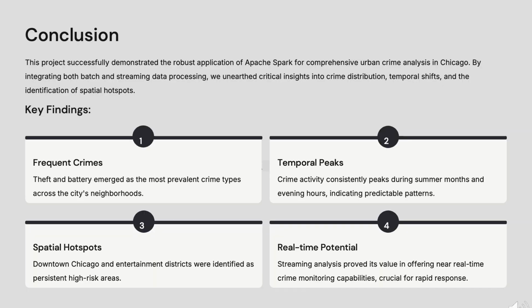In conclusion, this project successfully demonstrates how Apache Spark can be used to effectively analyze complex urban crime data in major cities. We identified the most frequent crimes, pinpointed when and where they are most likely to occur, and confirmed that downtown and entertainment districts are persistent high-risk areas for such crimes.